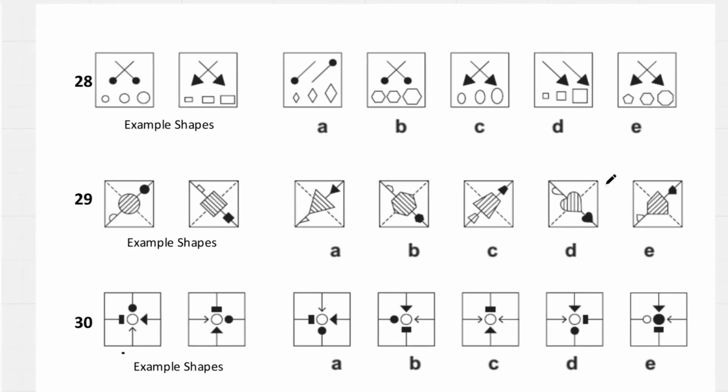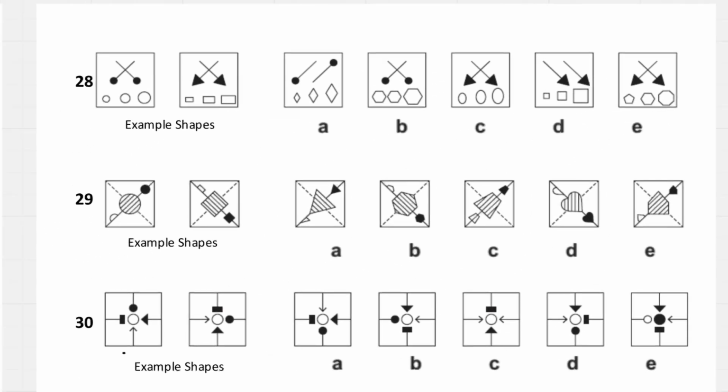Question number 28. We have crossed shapes, and that black shape is going to become, we have here, we definitely can't have A or D. And it's always going to go small, medium, large, which is going to be C over here.